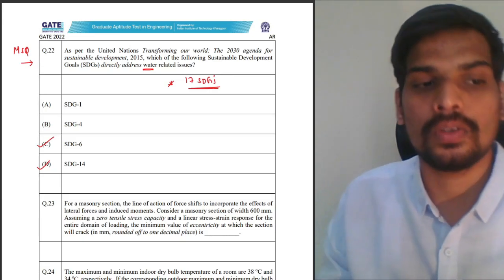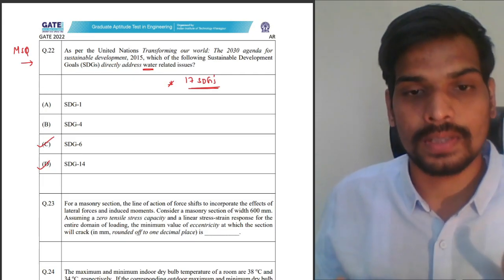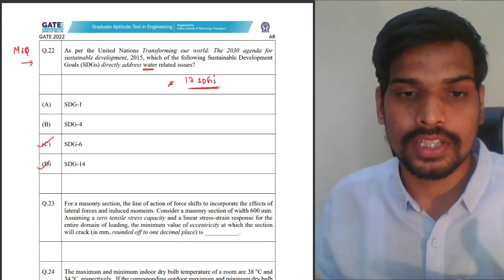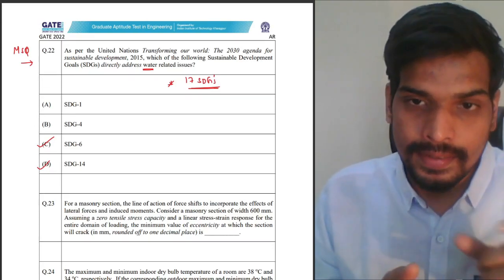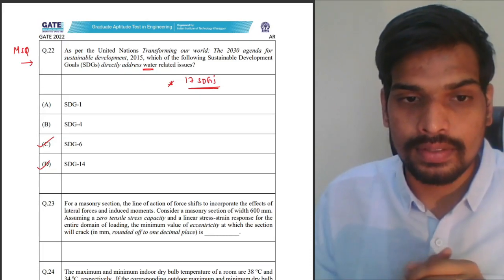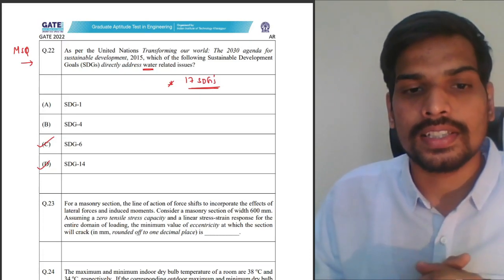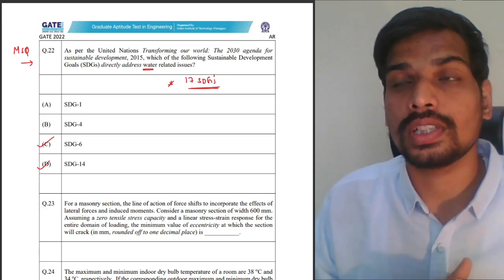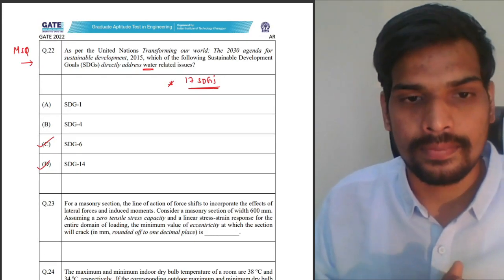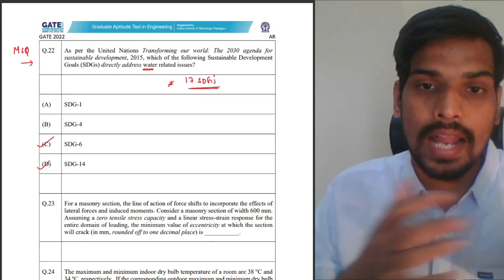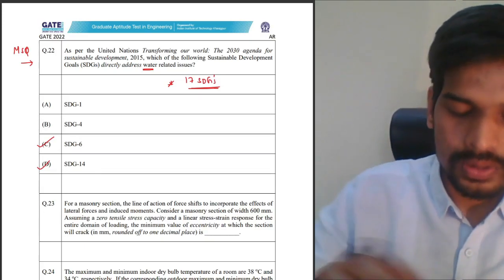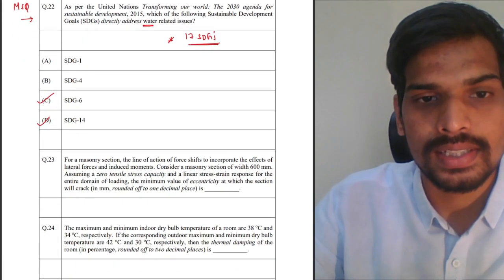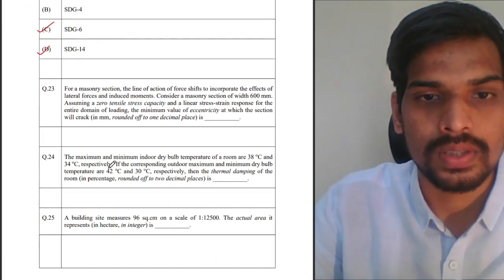SDG 6 talks about pure water for drinking purposes and sanitation, improvement of sanitation. So that is a directly drinking water related goal, that is C. The Sustainable Development Goal 14 talks about the aquatic life, the animals present in the water. So that's also a water related issue. So C and D are the correct options for this particular question.